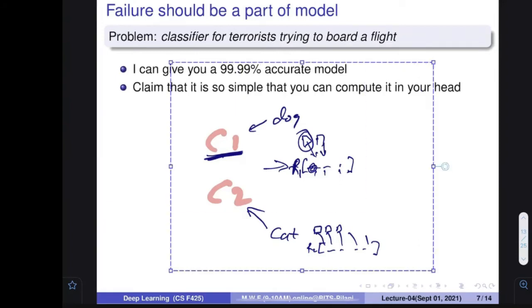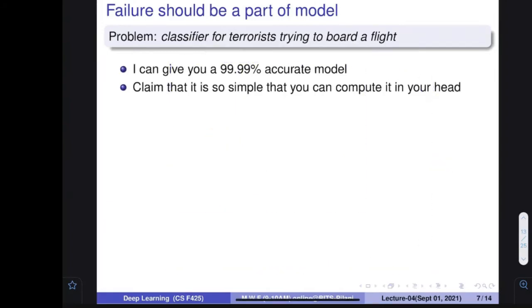So what I was telling you is that sometimes you only focus on your accuracy being high, but you don't think about where your system is going to make errors. Sometimes if you blindly believe the accuracy, you will misinterpret it. Let me give an example. Let me give you a problem where I want to develop a classifier for a terrorist trying to board a flight.